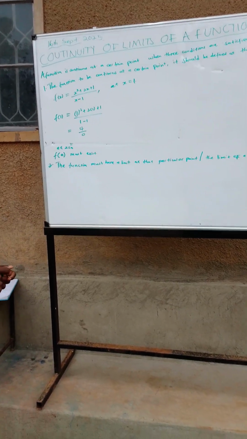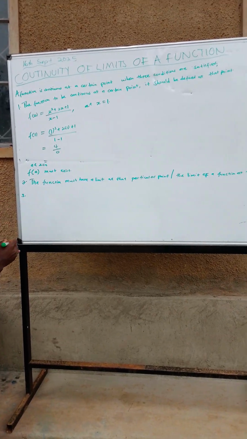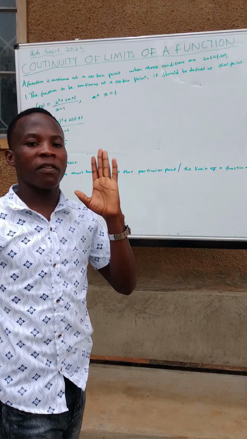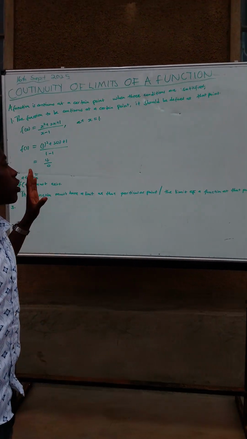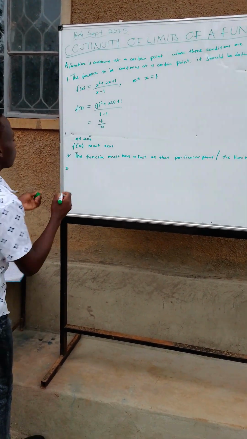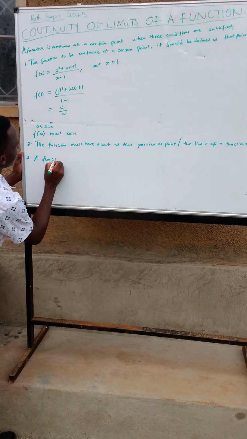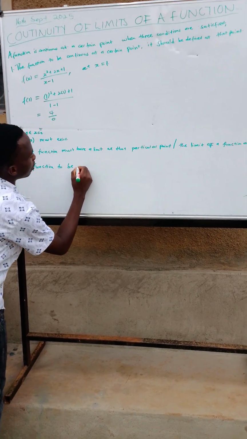Then the third condition is that for a function to be continuous at a certain point, the function value must be equal to the limit of the function at that point. Let's say we have a function f of x.